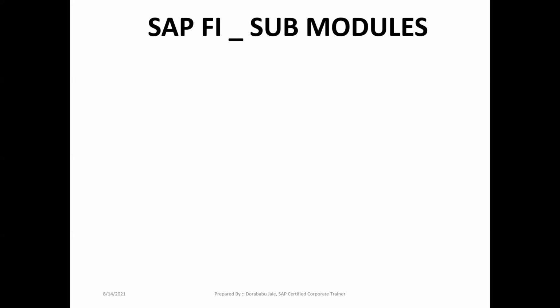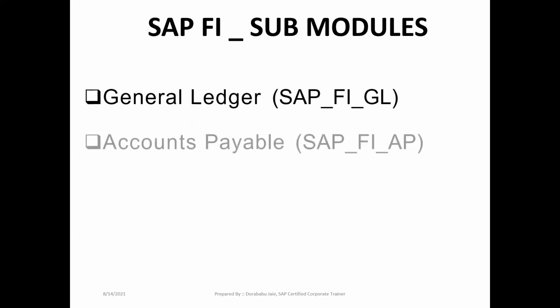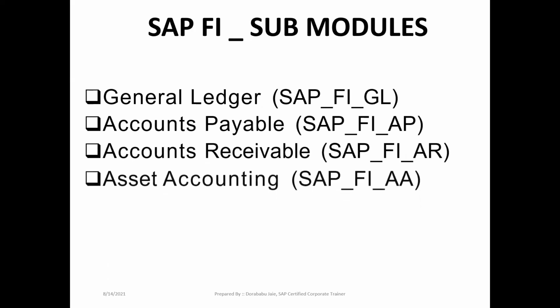SAP FI sub modules, in total we have 4 different sub modules. Let us see one by one. First one is general ledger, second is accounts payable, third is accounts receivable, fourth is asset accounting. On these 4 areas we need to concentrate, then only we will get SAP FI reports.